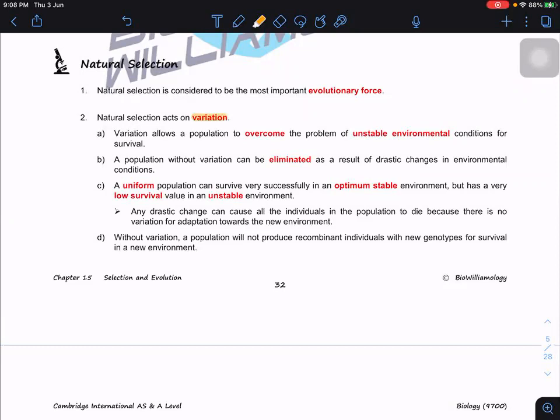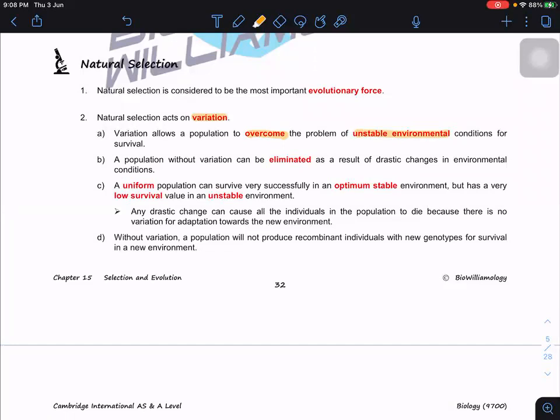But when we talk about natural selection, it must act on a particular variation. It chooses a particular variation to favor, which has a selective advantage, and other ones will have the selective disadvantage. Okay, so why is variation very important? Because variation allows the population to overcome the problem of unstable environmental conditions.